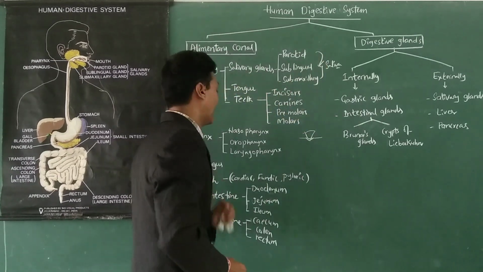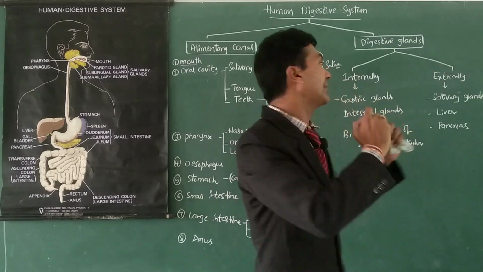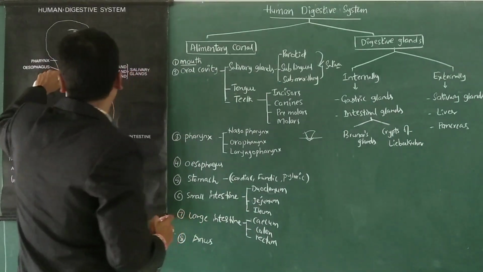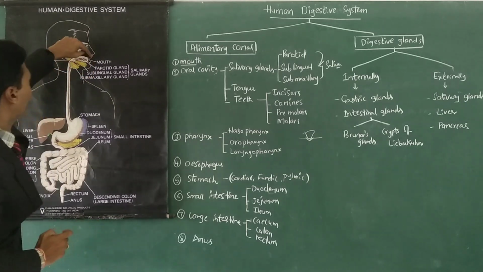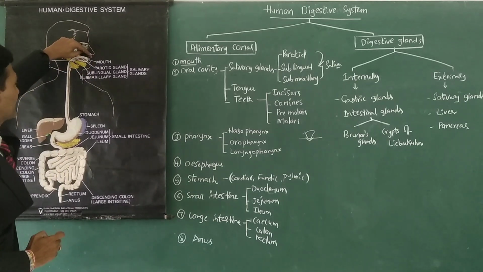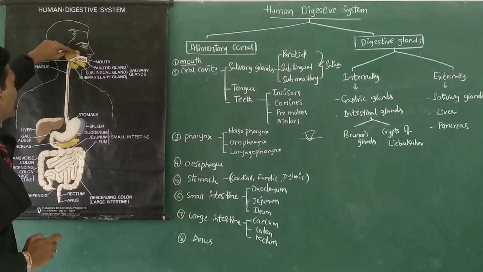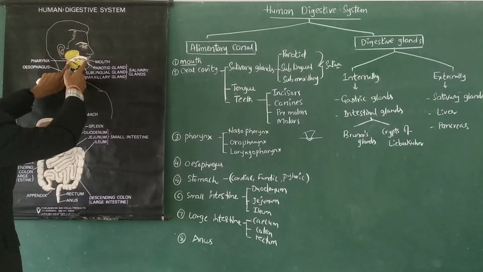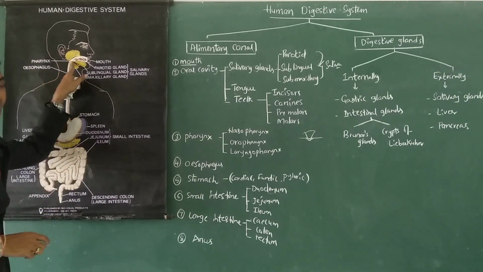Then coming to the pharynx. Pharynx is a common chamber of the respiratory and digestive tract. The respiratory tract starts from the nasal openings, nostrils, and nasal cavities, and the nasal cavity and oral cavity unite and enter into a chamber known as pharynx.